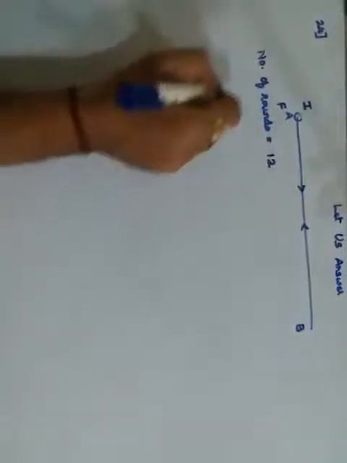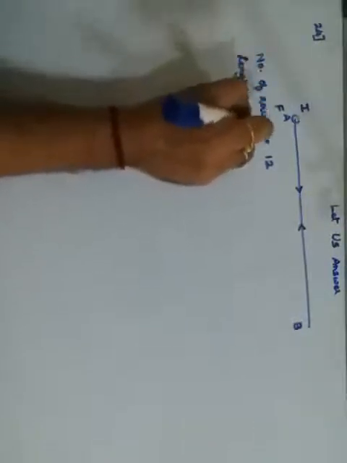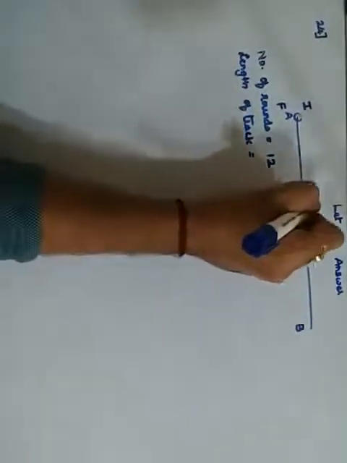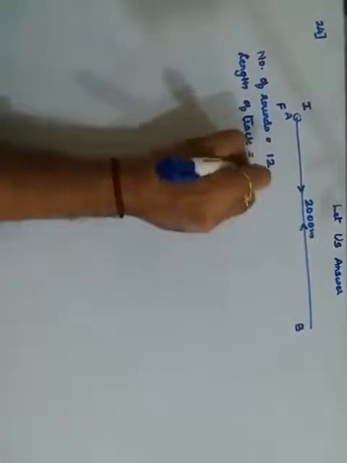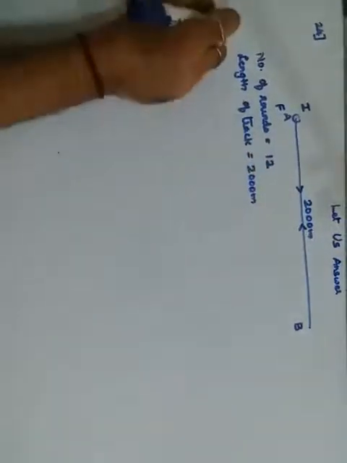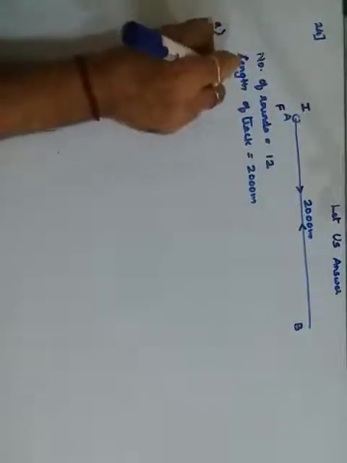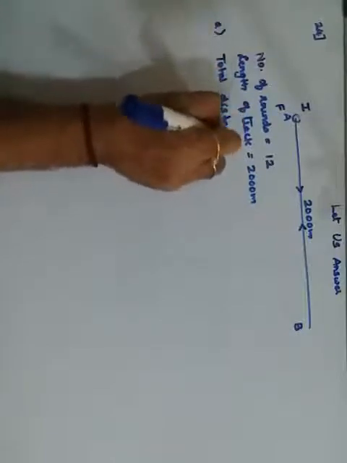And the length of the track is given to you. It is about कितना है ये? 2000. It is 2000 meters. So from this we are first supposed to find the total distance covered. Okay, so the total distance covered here will be how much?